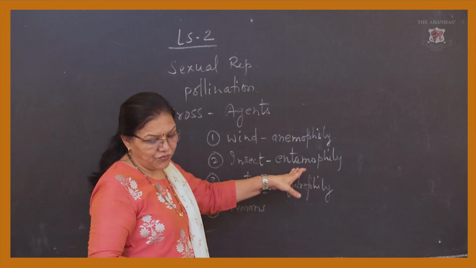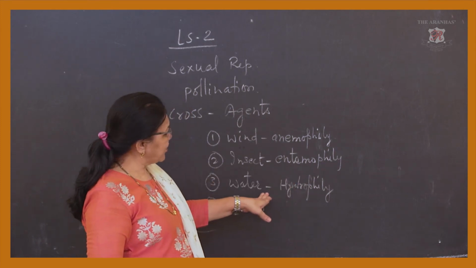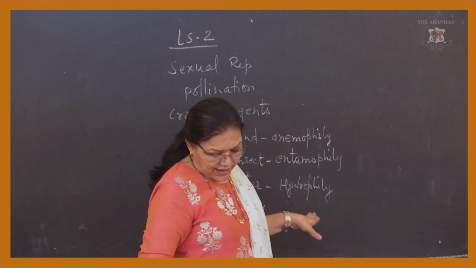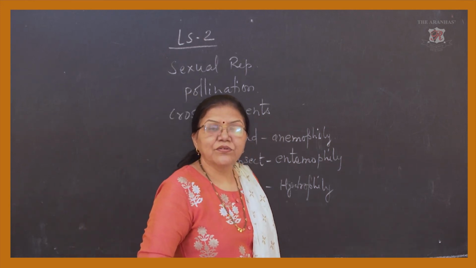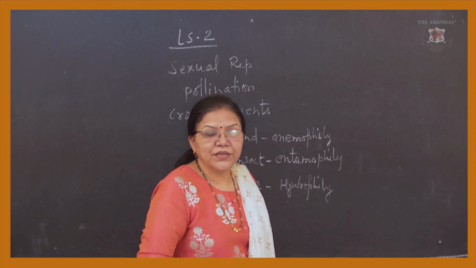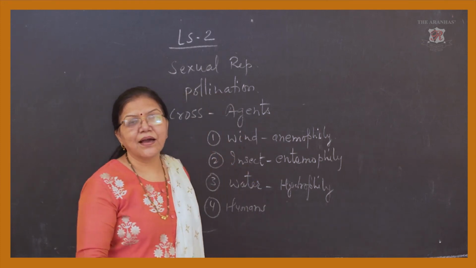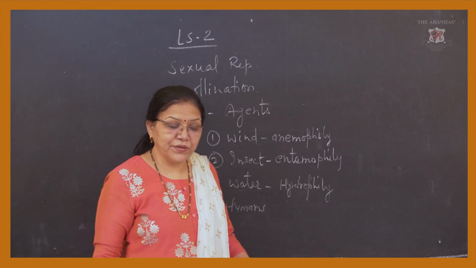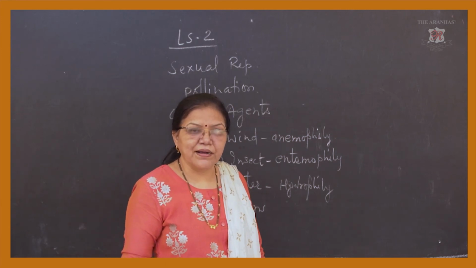and that is why it is also known as entomophily. Water pollination is generally known as hydrophily. It means hydro stands for water. Generally this is seen in Vallisneria, hydrilla, the plants which are aquatic plants.